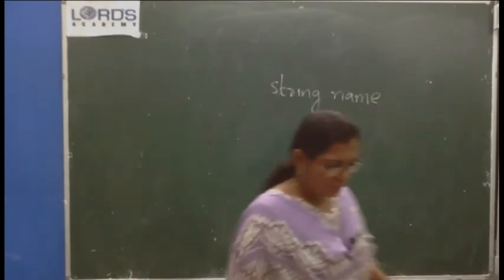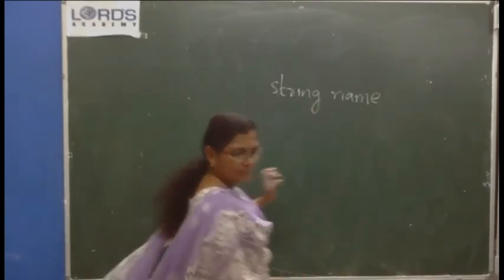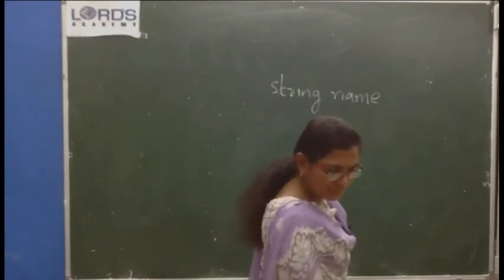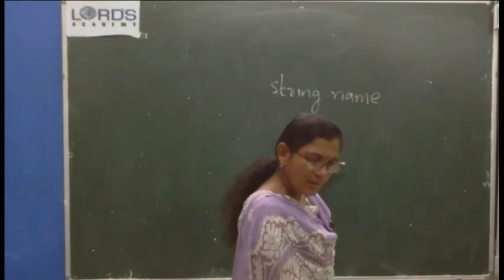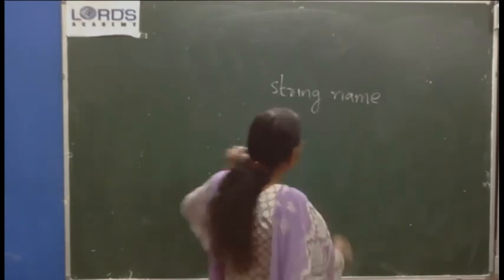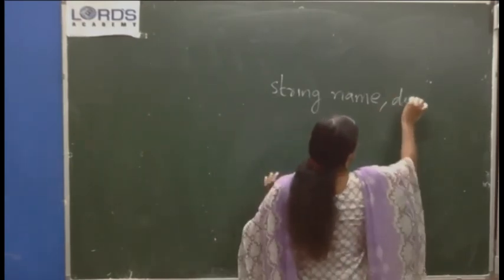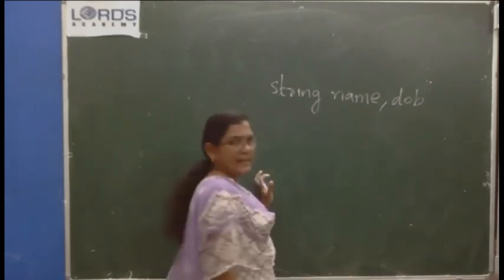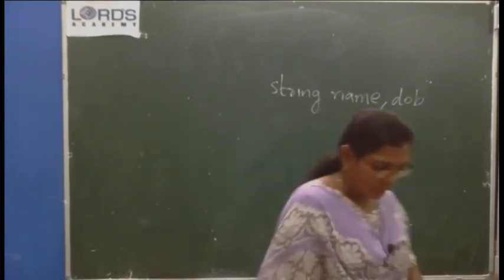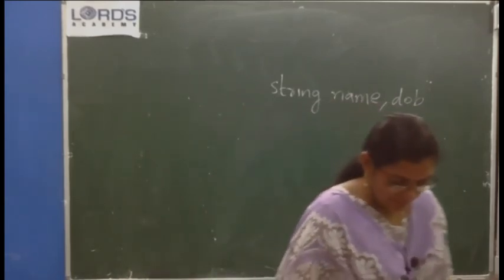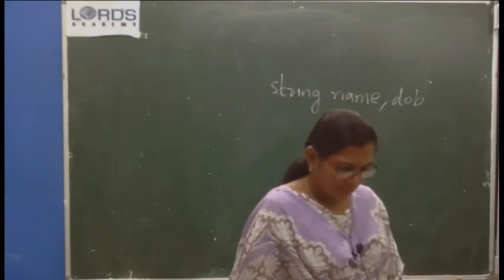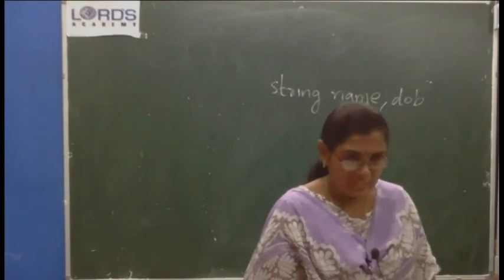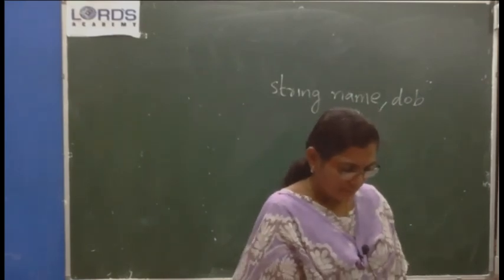And date of birth also a string only, not a string array. A single string variable. String name, comma, date of birth. They are used to store the name of a student and his date of birth.